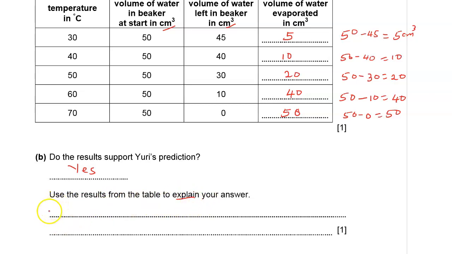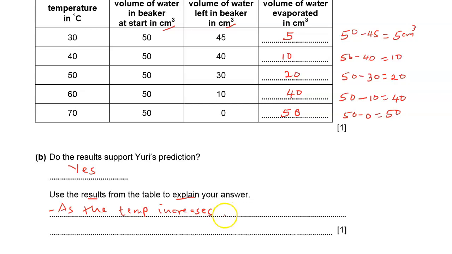Of course, you can see as the temperature increases from 30 to 70, we are using the results from the table to explain this. So you have to state some results in the table.